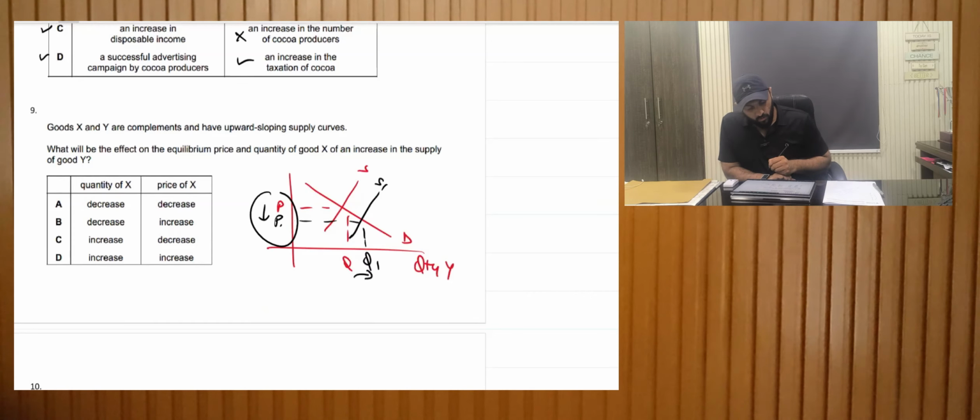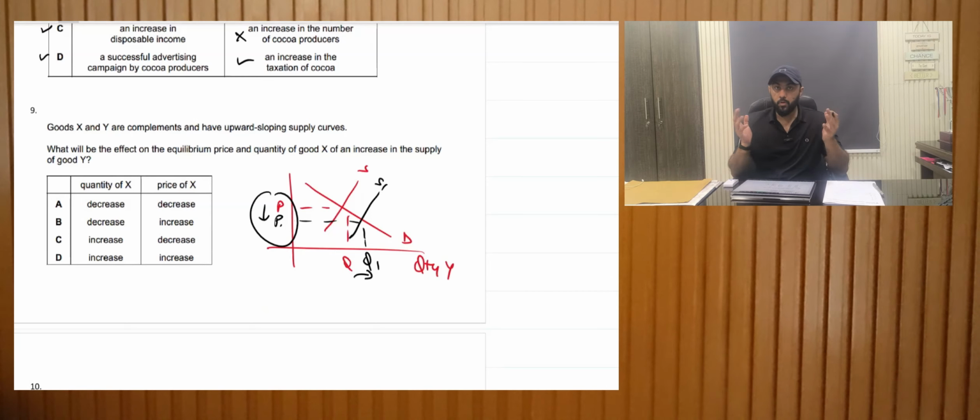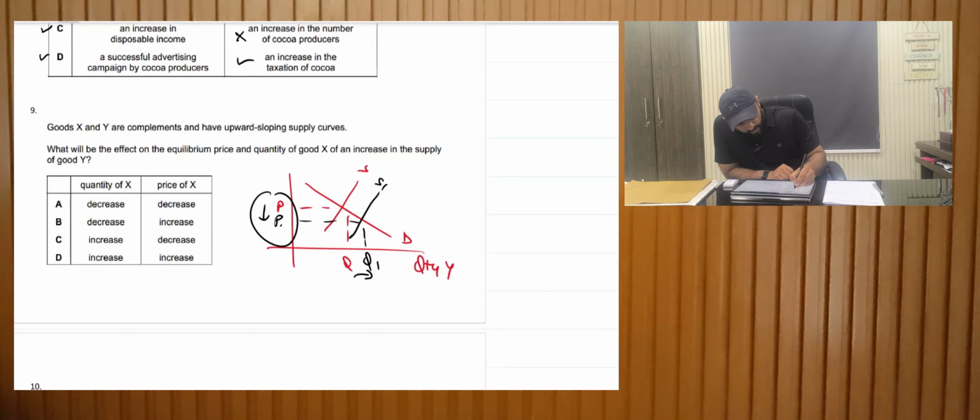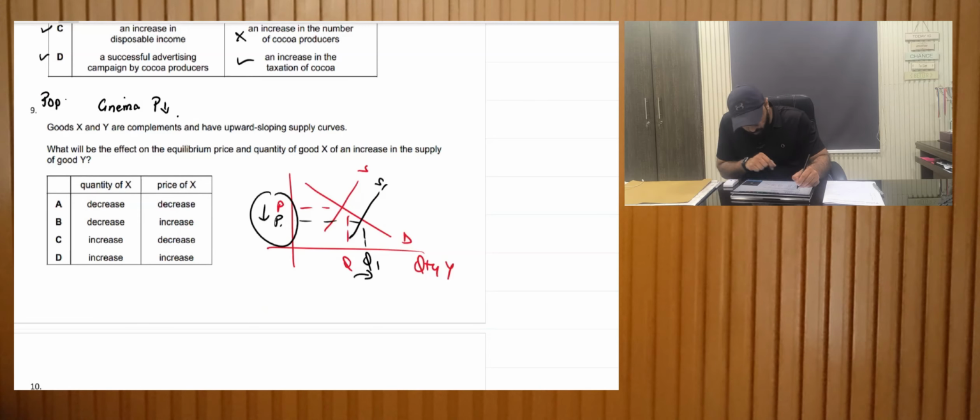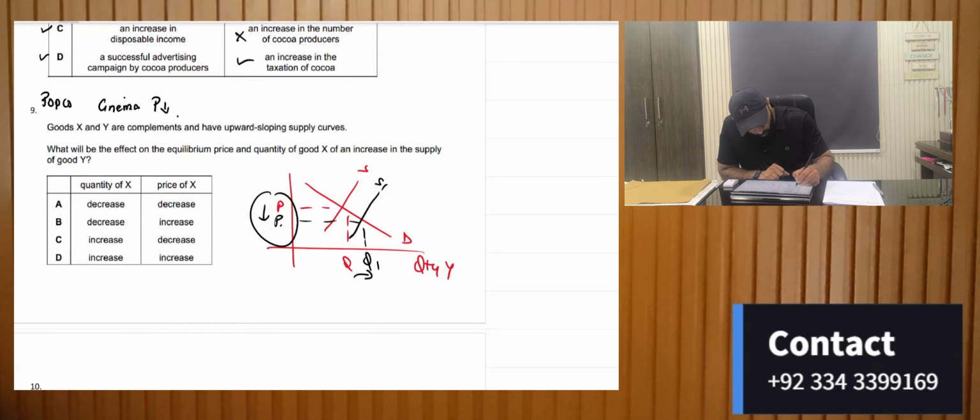Now, when the price of Y decreases, the demand for X would increase because they are both complements. Let's assume Y is cinema. Cinema prices have decreased. So X is popcorn.